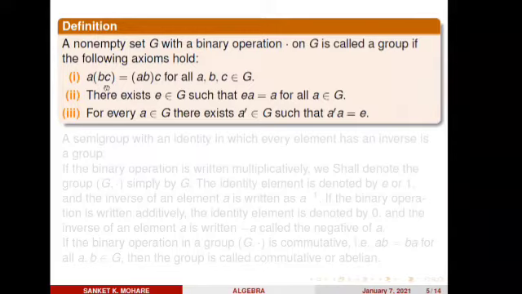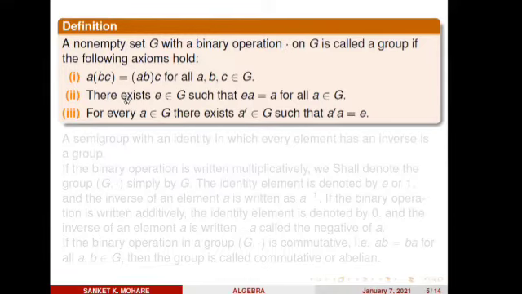Here, actually, this is A dot (B dot C) equals (A dot B) dot C. But I already told you in an earlier lecture that instead of writing A dot B, I simply write AB. Dot is a binary operation, so I skip it. It is not necessary to write it every time, so you should assume that it is A dot B. Dot is a binary operation, not multiplication. So the first axiom is the associative law.